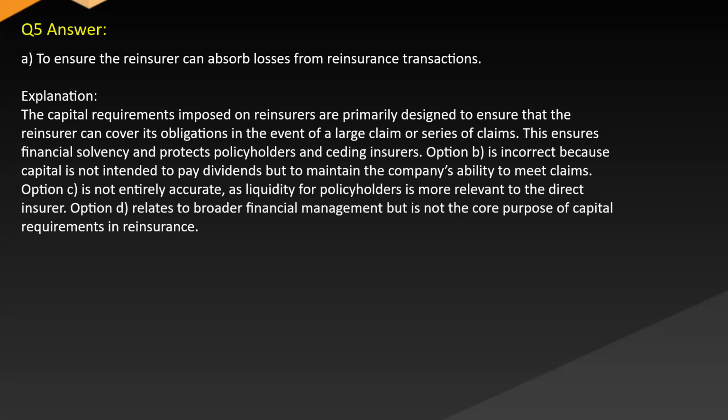Option B is incorrect because capital is not intended to pay dividends but to maintain the company's ability to meet claims. Option C is not entirely accurate, as liquidity for policyholders is more relevant to the direct insurer. Option D relates to broader financial management but is not the core purpose of capital requirements in reinsurance.